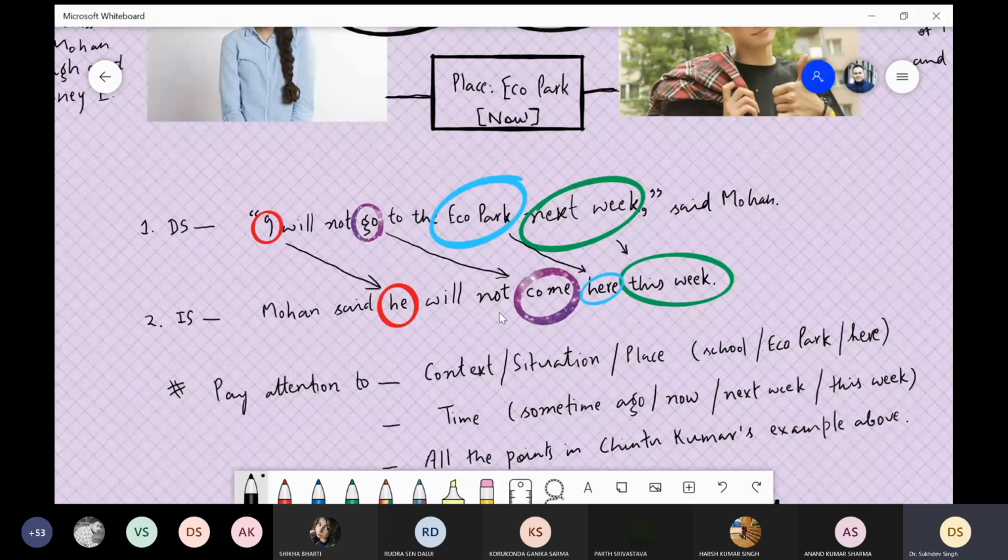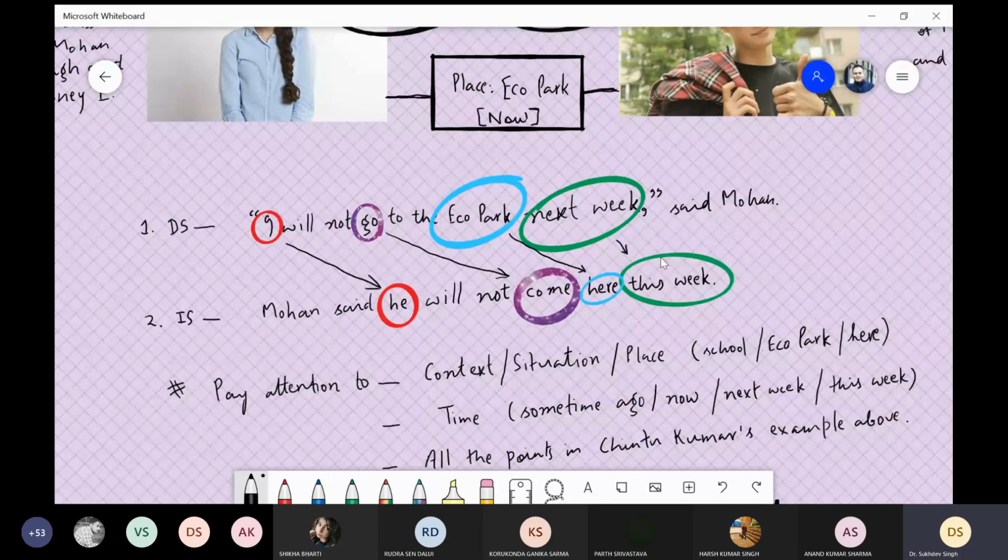Go is replaced by come, because from Eco Park's perspective, from Meena Paul's perspective, who is right now at Eco Park, you will not say go, you will say come, because someone will come here. From my perspective, you need to think of making statements, sentences in this way also. From whose side the statement has been made, from which place the statement has been made. Otherwise, you will confuse the things.